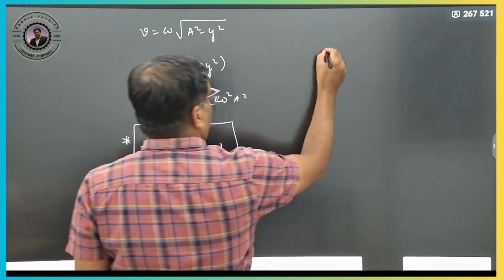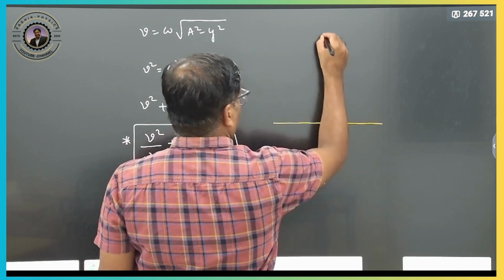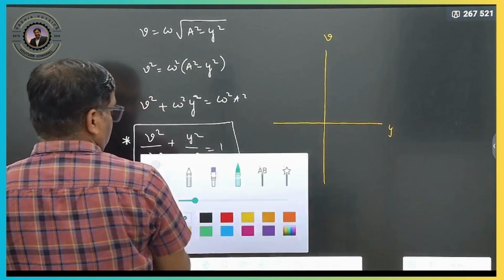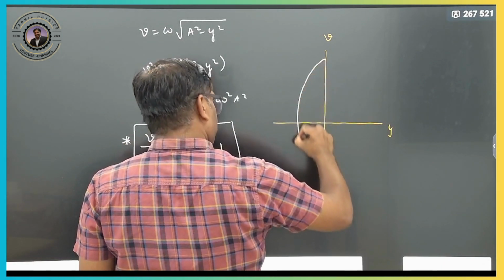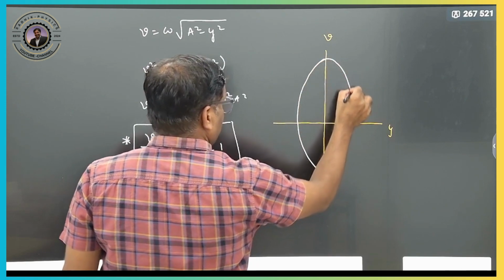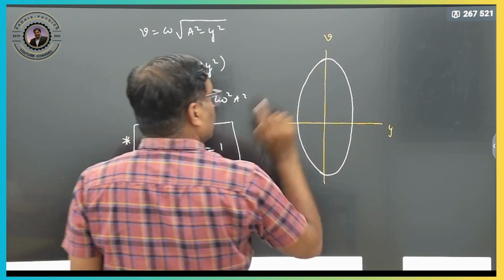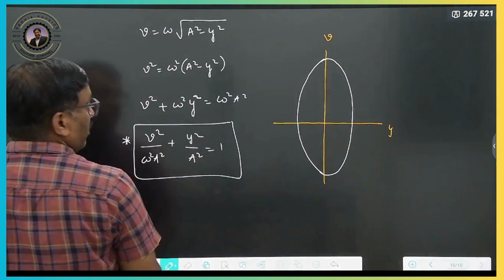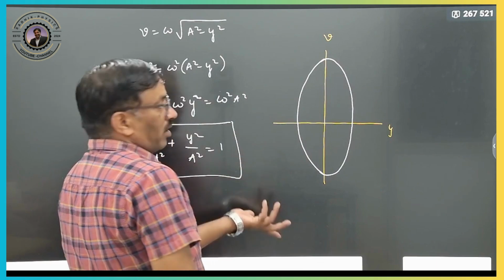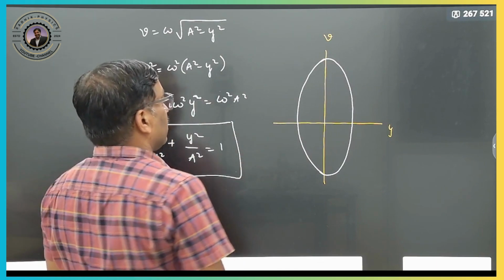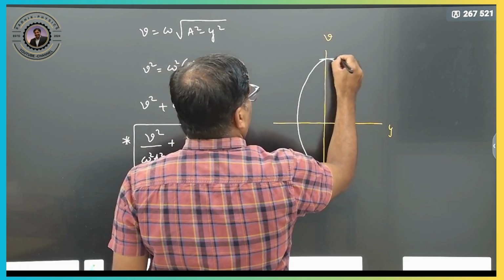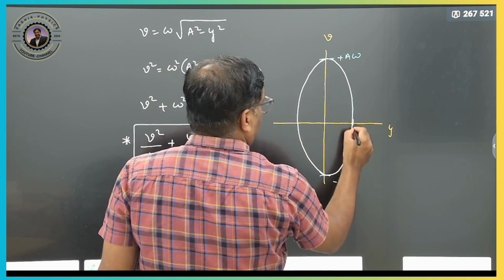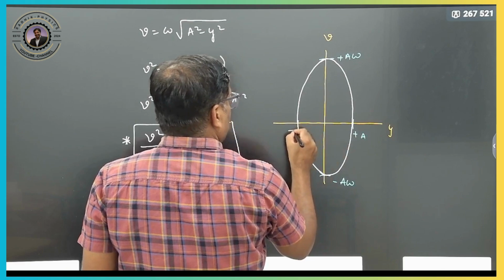Therefore how will the graph look? The velocity displacement graph, interesting, very interesting, no? This graph looks exactly like an ellipse. By using this graph itself, we can determine, since most of the time they will ask you velocity, angular frequency, time period, frequency, all this. So here velocity is plus a omega, and minus a omega, and here plus a, and this is your minus a.